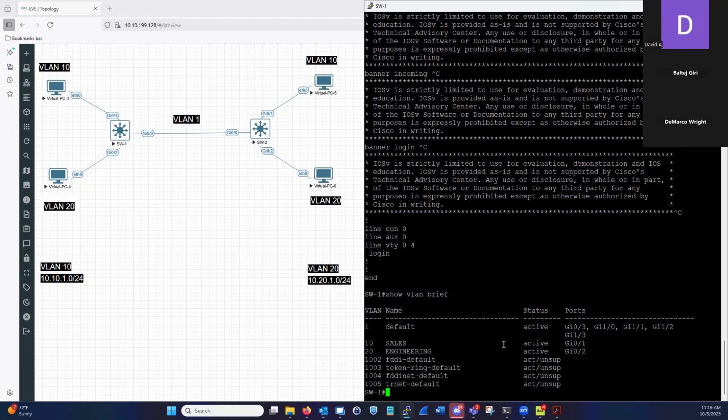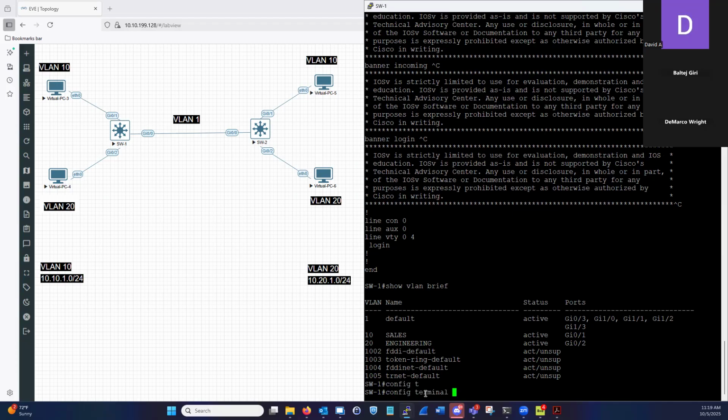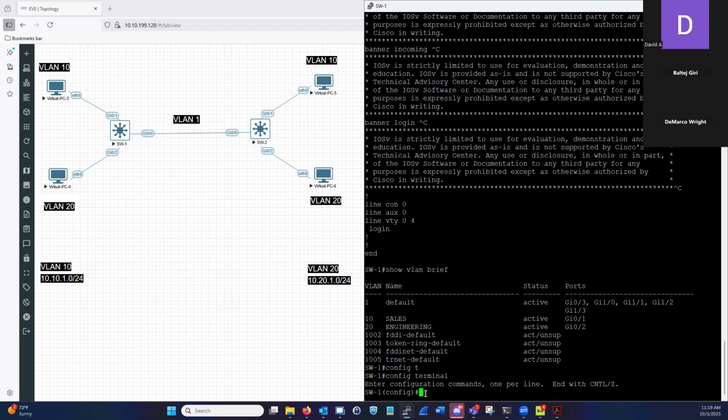All right. So VLAN 10 and VLAN 20, because we want to do that too, they both exist on this switch, right? So now let's go ahead and create the layer 3 instance. Since we're going to make a change to the switch, this is a global change, right? We need to go to global configuration mode. So let's do config terminal. Okay, so we're in global configuration mode.